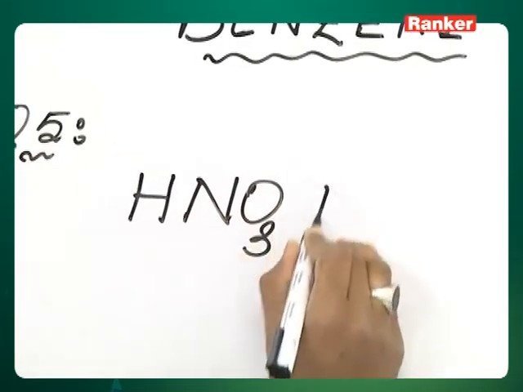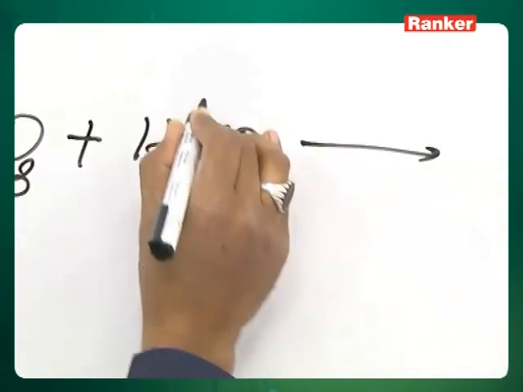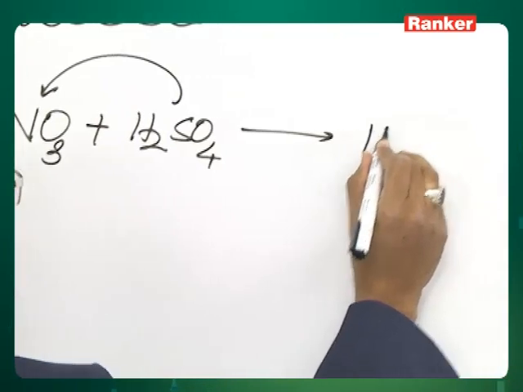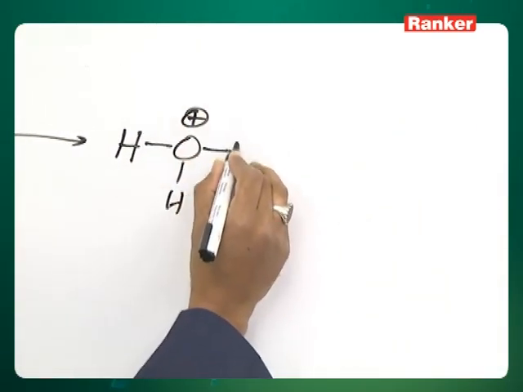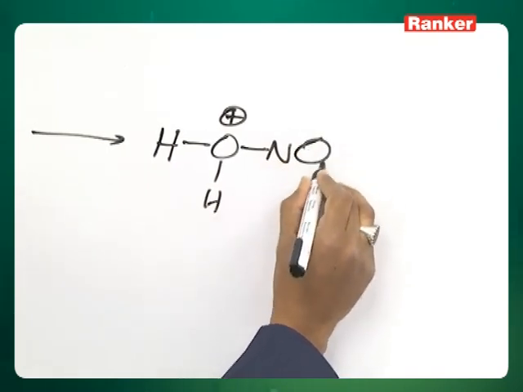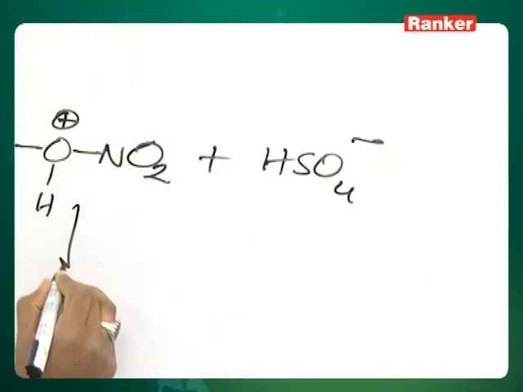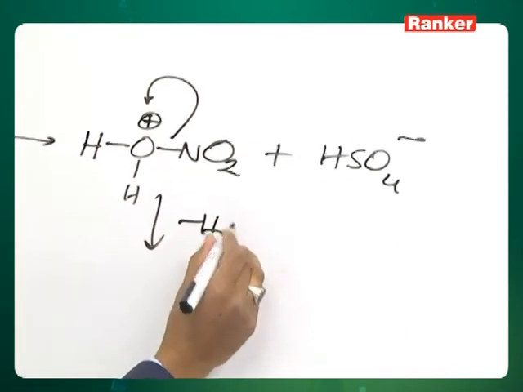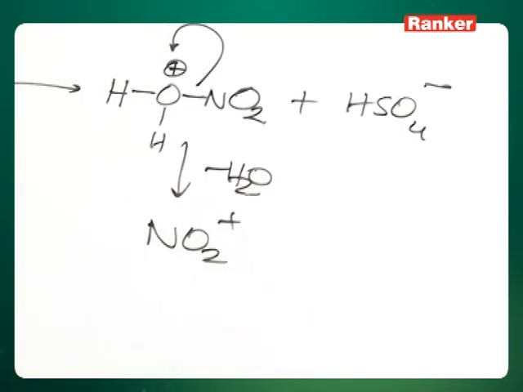HNO3, when it reacts with concentrated sulfuric acid, proton transfer takes place from sulfuric acid to nitric acid and get protonated nitric acid. Then this will lose water and produces NO2 plus.